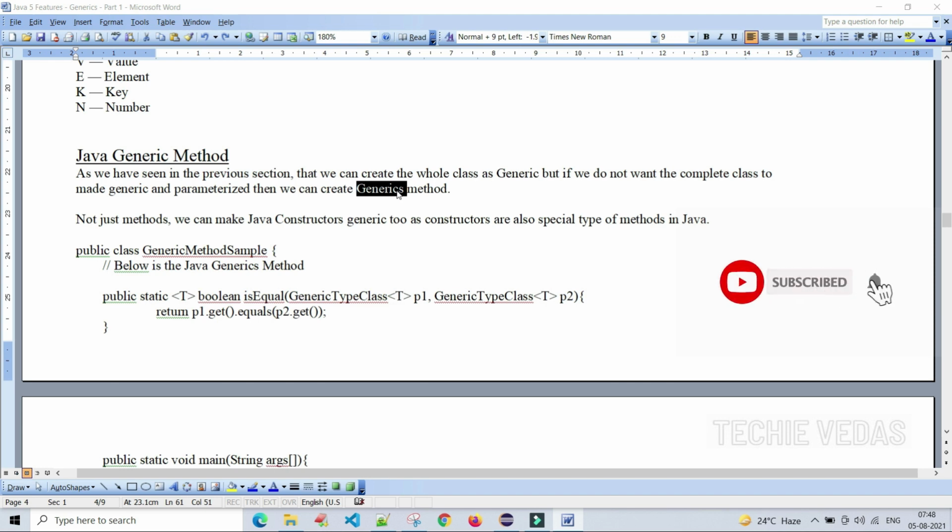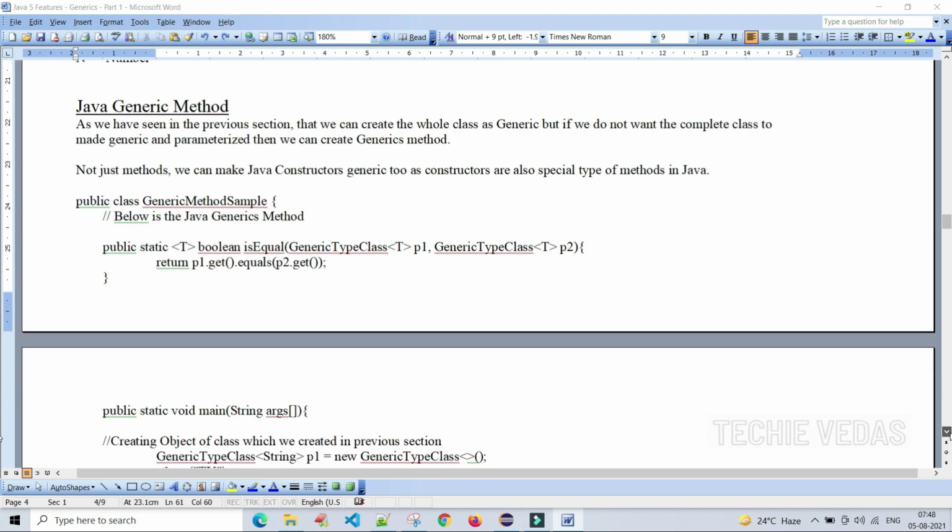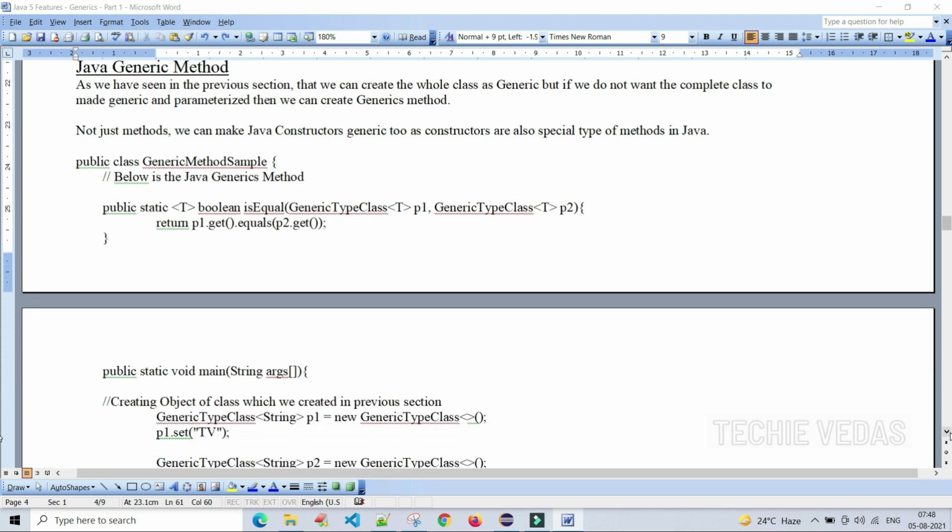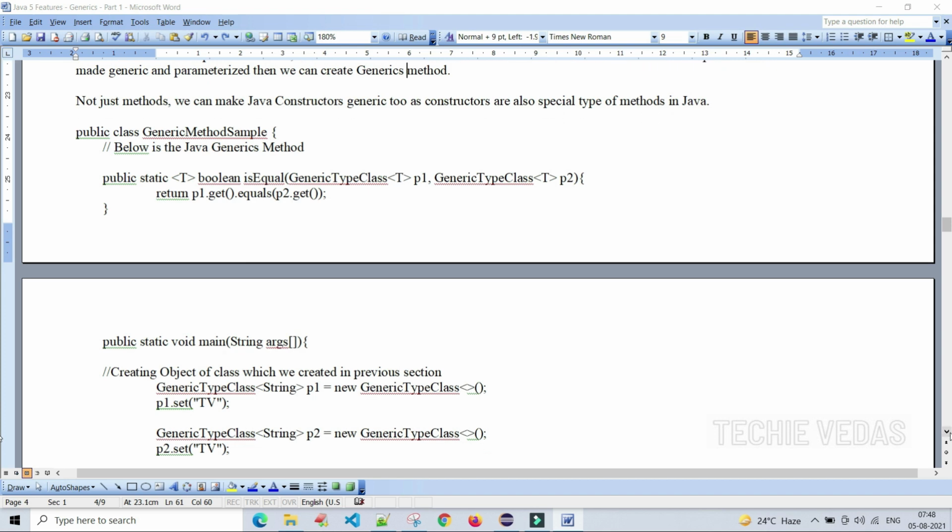If it is related to the class, we can make that class a generic class. Otherwise, for one particular method, we can make it a generic method. Not just methods, we can make Java constructors generic too, as constructors are also a special type of method in Java. Let's see an example of how to create a generic method.